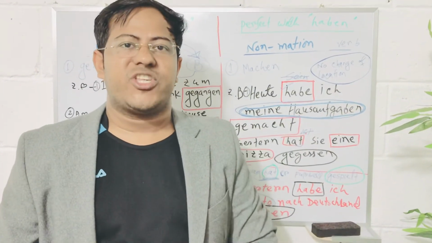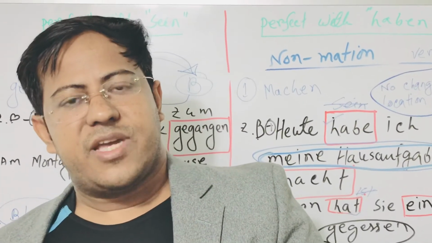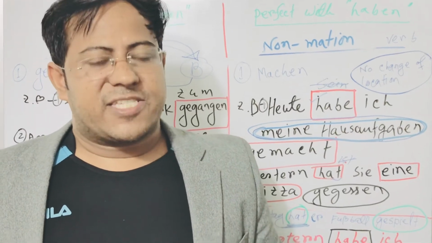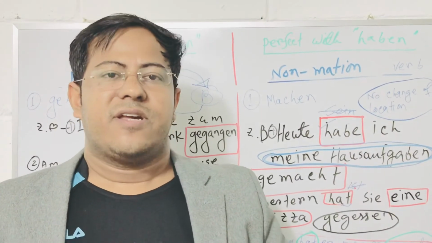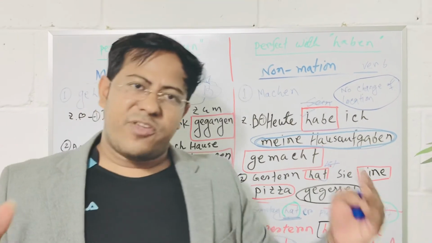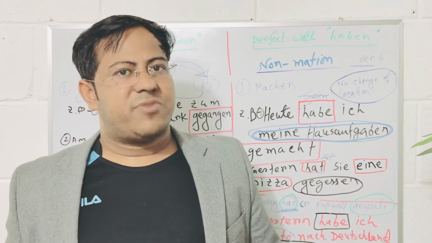We don't need to say this is an exception and this is the rule, and then a lot of exceptions coming and we cannot explain. The best grammatical rule here is to understand in the viewpoint of transitive verb and intransitive verb.